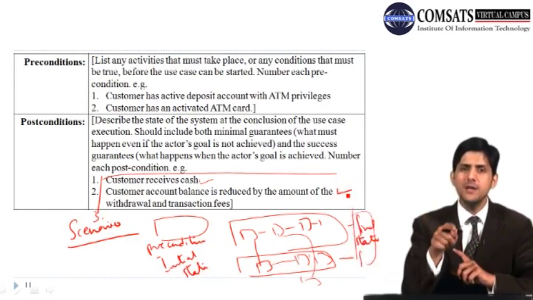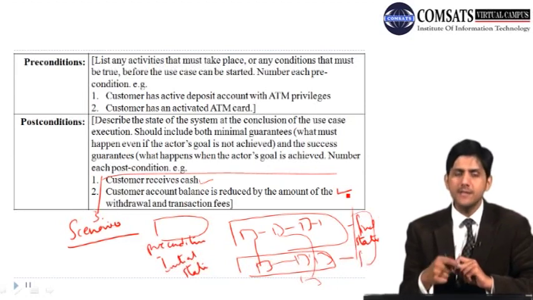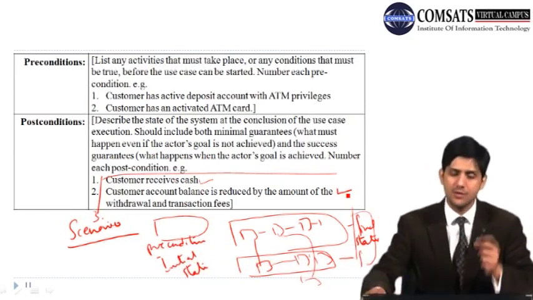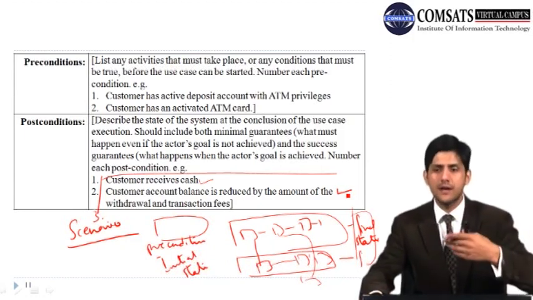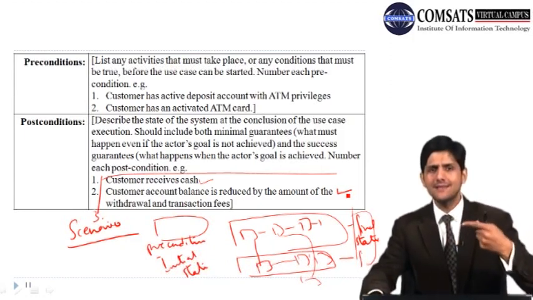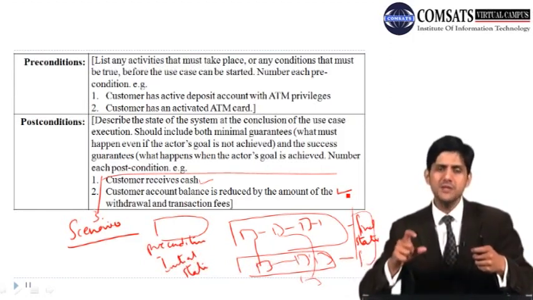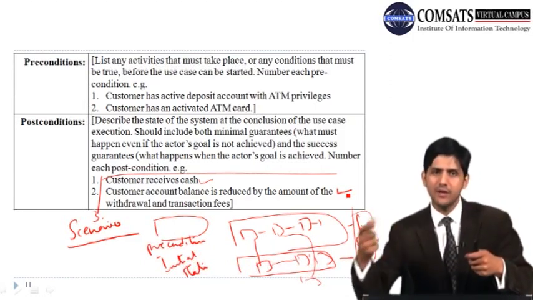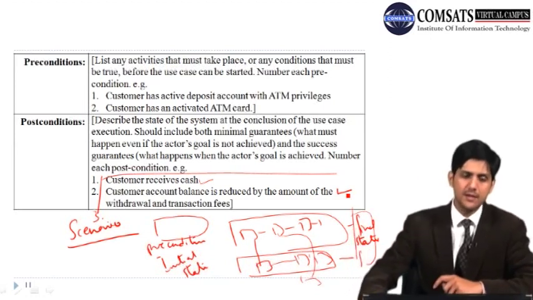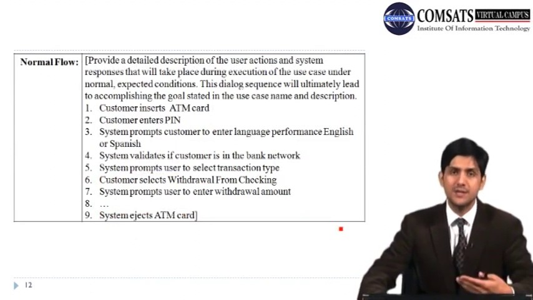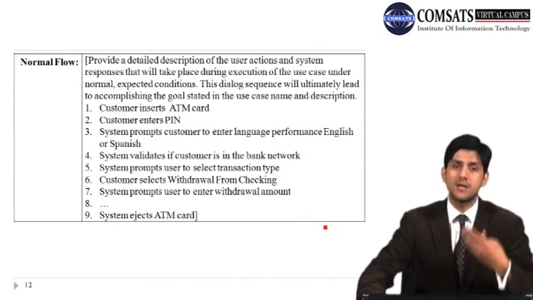If we look at these preconditions and post conditions, it helps us in identifying all those things, including the other things that we are discussing in the use case. So always think as a requirement analyst: I was analyzing this requirement and I started modeling this use case text. Now, which information is actually necessary for me to identify different alternatives? This is very interesting. Just remember that you are looking at this use case text and use case diagram as a requirement analyst.